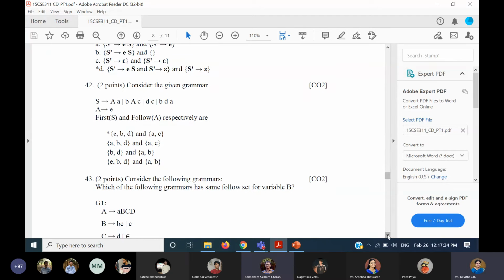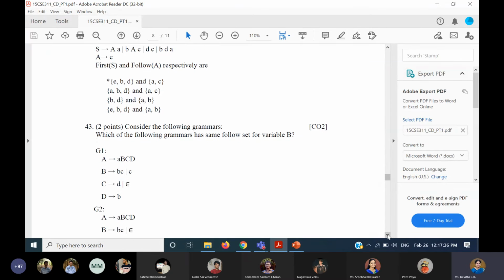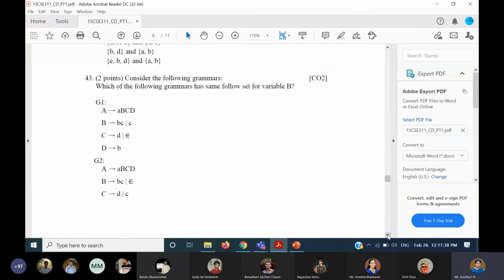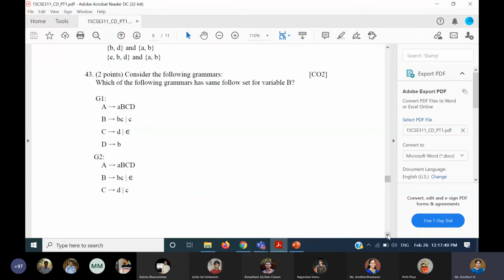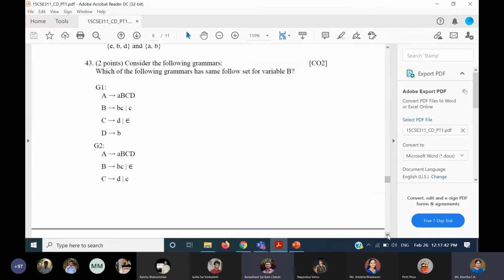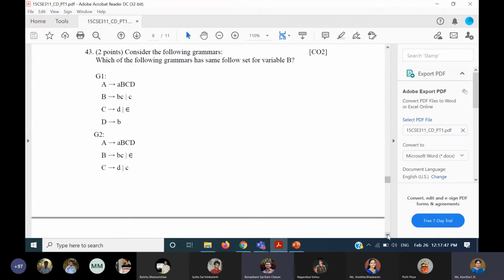So that is 42. And then the 43rd question: which of the following grammars has the same follow set for the variable B? For every grammar you have to find follow of B. So follow of B in the first grammar G is what?